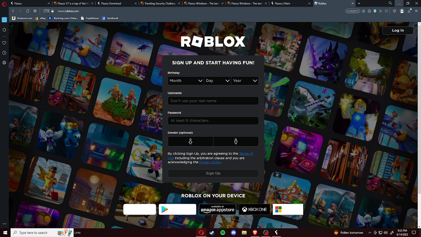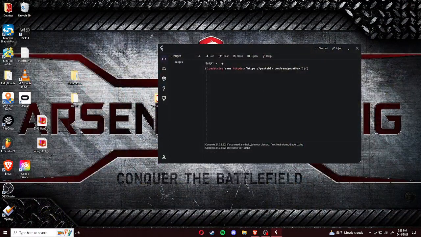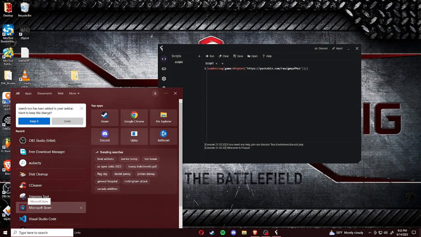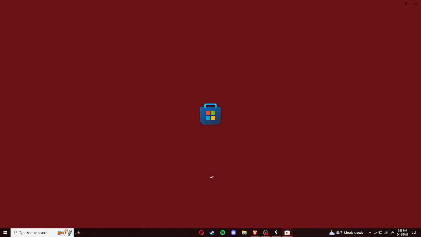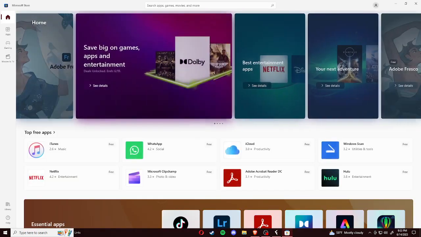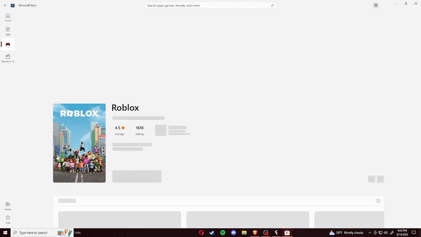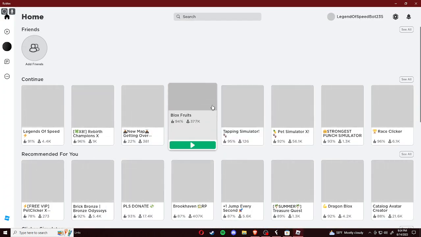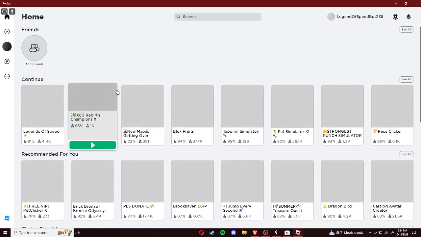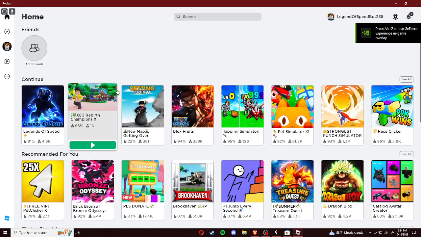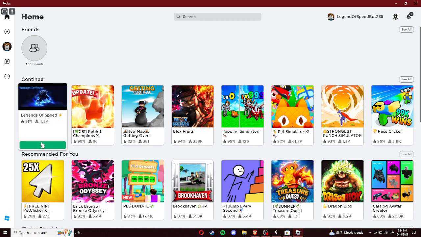The only real method I have found is, instead of using this version of Roblox, if you come down here and you go to the Microsoft Store on Windows, I don't know what it is on other computers, but if you just download the actual application version of Roblox instead, so you head over to gaming, you find Roblox, and you download this version of Roblox instead. So when you launch, this is going to launch a different version of Roblox. It seems to be more similar to the mobile version of Roblox, and for some reason they did not put Byfron on it, so it allows you to script a whole lot easier.